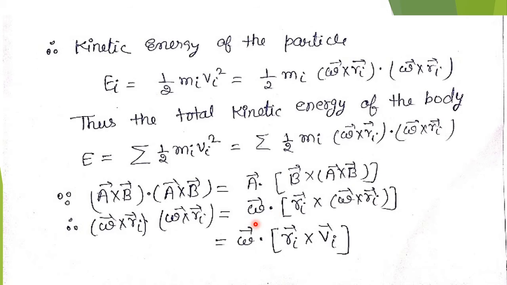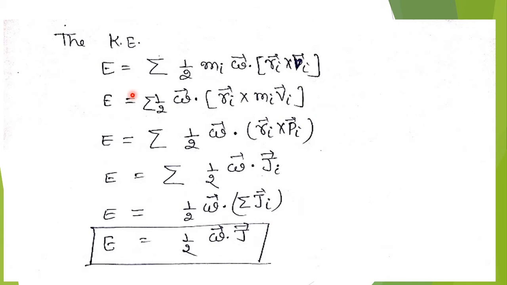Okay, here omega cross Ri is the linear velocity for the ith particle, so we will write it in the single form Vi. So total kinetic energy will be half summation mi omega dot Ri cross Vi. Taking this mi in the bracket, the mi Vi term will be Pi. So we have half omega dot Ri cross Pi, and we know that the angular momentum J equals R cross P, and for the ith particle Ji equals Ri cross Pi.